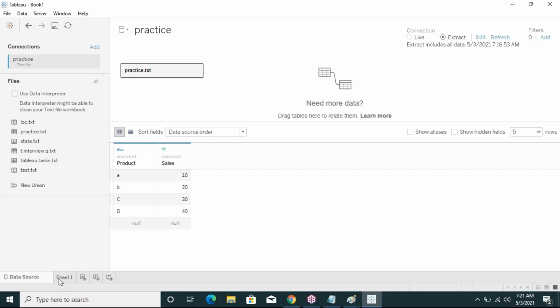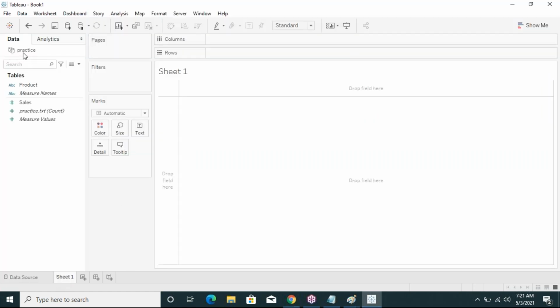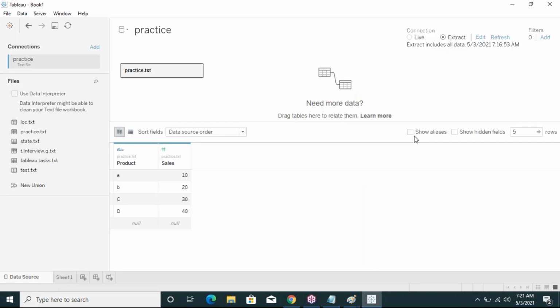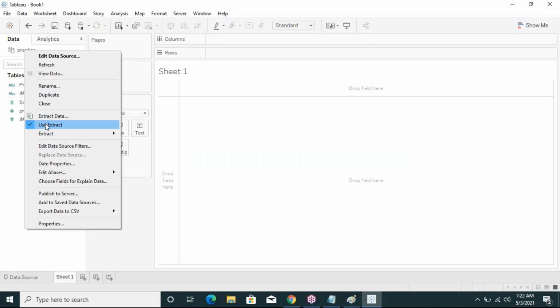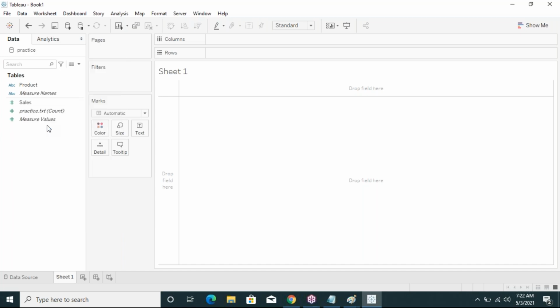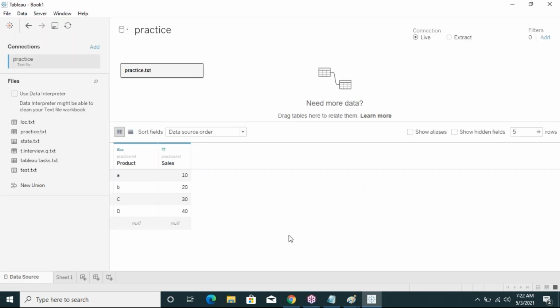Then see how to change the extract connection into the live connection. It is the extract connection now, so the data will be in extract mode. How to convert it to live mode? Right click on the data source and uncheck the Use Extract button. See here, it will go to the live connection. Like that we have to interchange the live connection and the extract connection. So you have to understand.